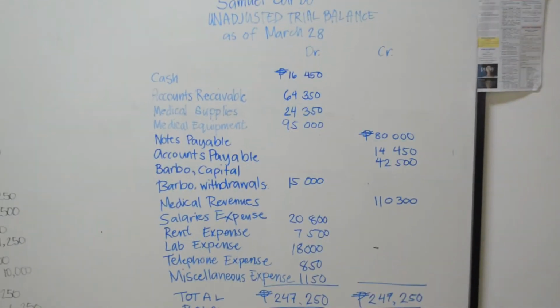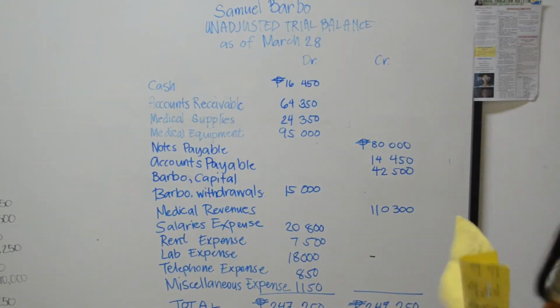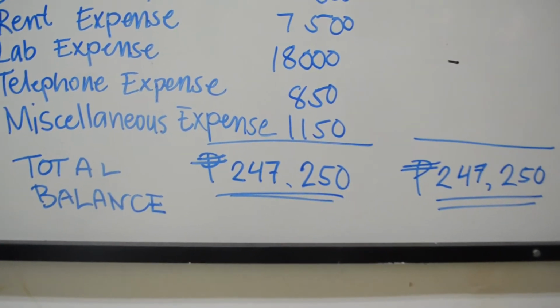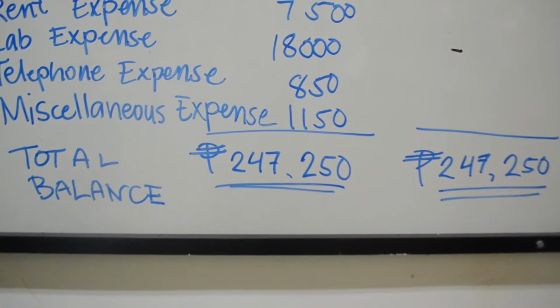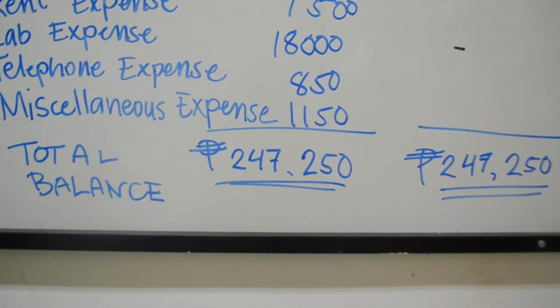Write all the amounts, still on the normal balance. The total of the credit side and the debit side must be balanced. So our balance here is $247,250, and on the credit side is also $247,250.